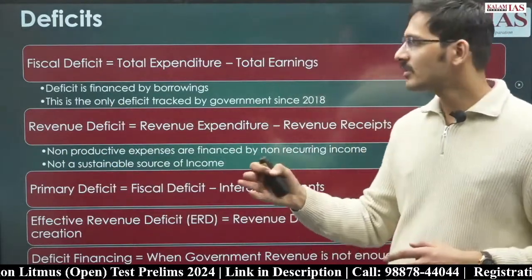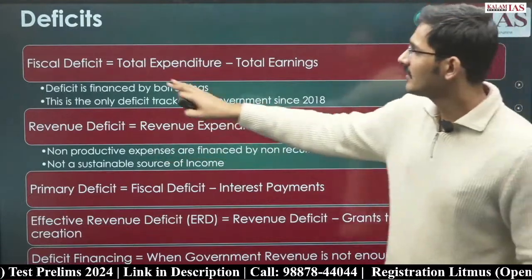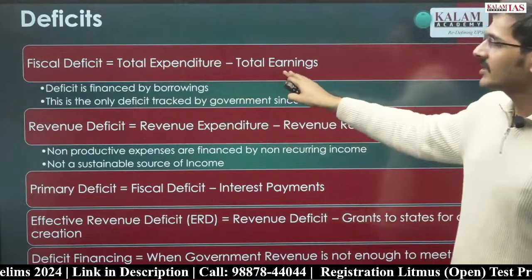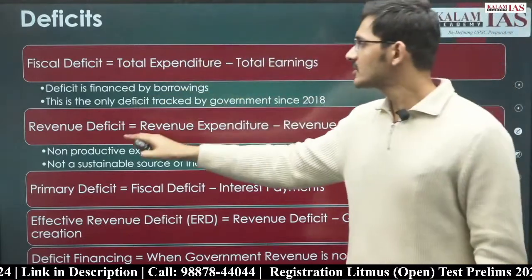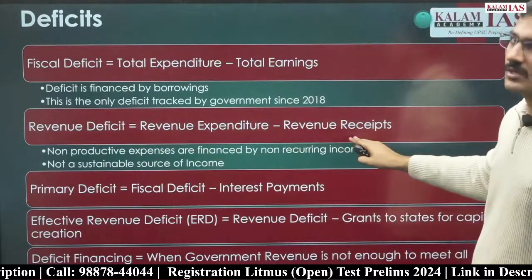So this is the meaning of revenue deficit. This is the simple equation that you should know. Fiscal deficit is total expenditure minus total earnings. Earnings will include non-debt creating capital receipts. Also, revenue deficit is the one where revenue expenditure is more than revenue receipts.